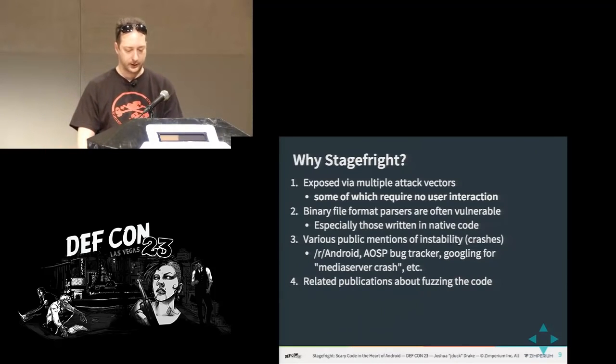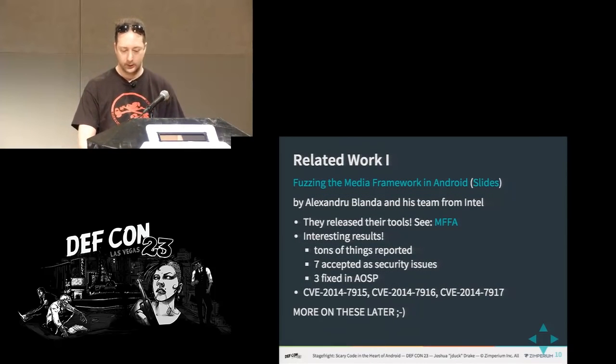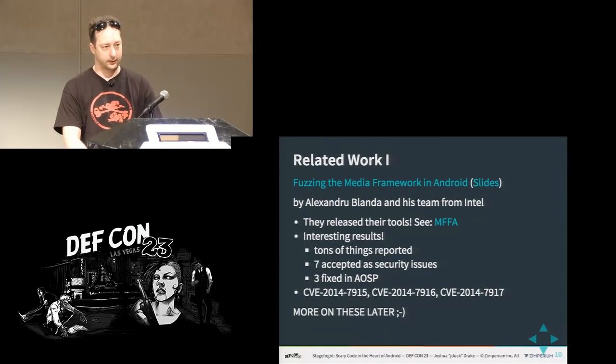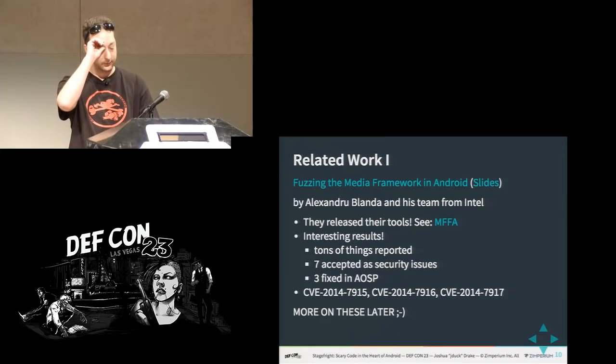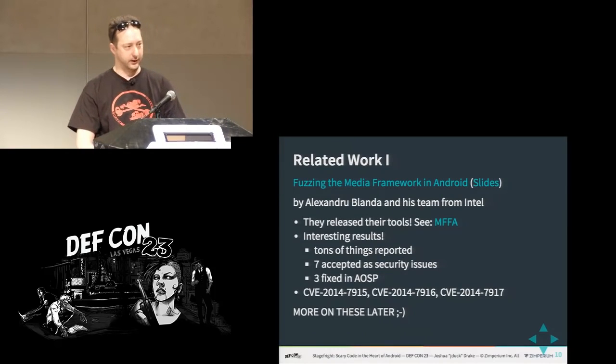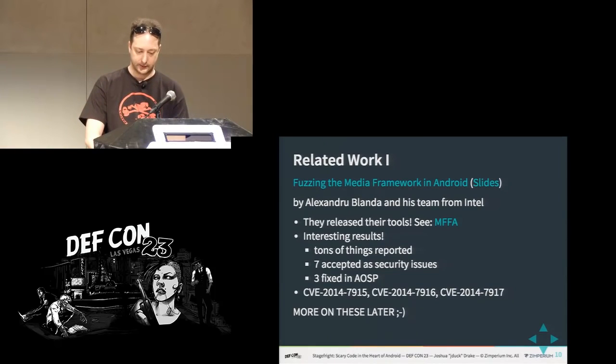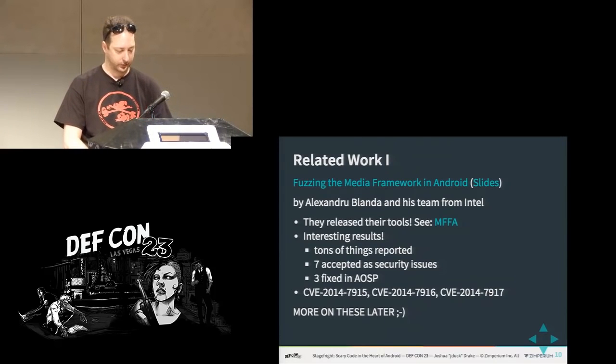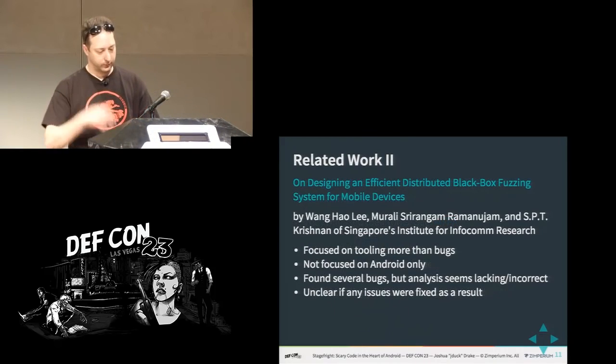And then finally, there was some related work that was published semi-recently in April, where I was like, that is really cool stuff. Maybe I should do a talk on that stuff. So we'll talk more about some of the issues reported in this one. These guys fuzzed the crap out of basically Stagefright directly on Android emulators, I think. They work for Intel, so they were x86 Android emulators. And basically, they said they had 11.5 terabytes of media files that they created that crashed Stagefright, which was pretty intense. That's more data than I think anyone is going to go through. So they reported some bugs, and we'll talk about them a little more later.